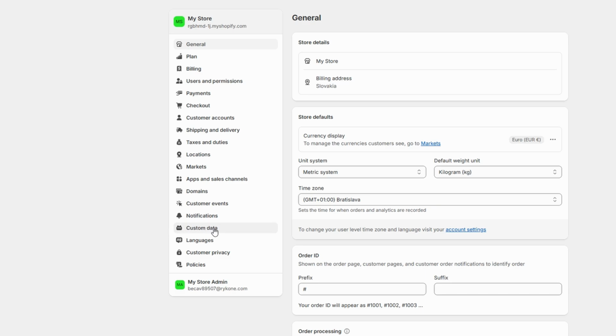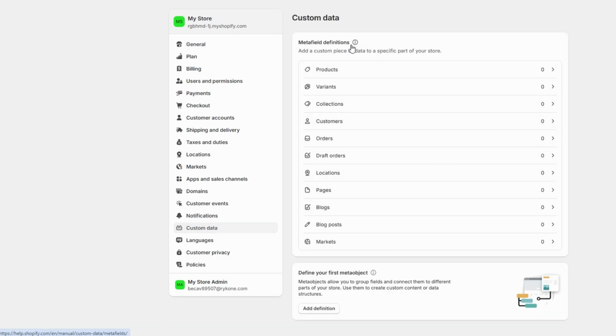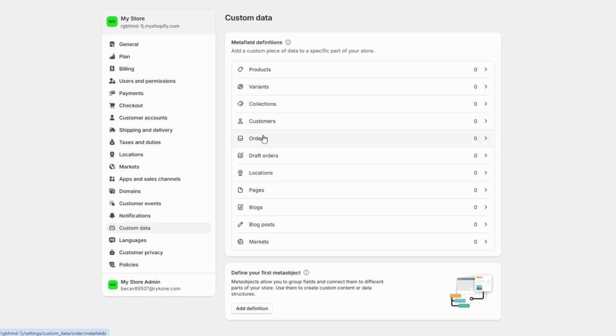Within the Custom Data section, you'll find options to add metafields for various elements, including products, collections, variants, and more. This feature gives you the flexibility to customize your store by adding extra details that fit your specific needs. For example, if you're selling specialty lighting, you could create metafields for wattage or bulb compatibility.